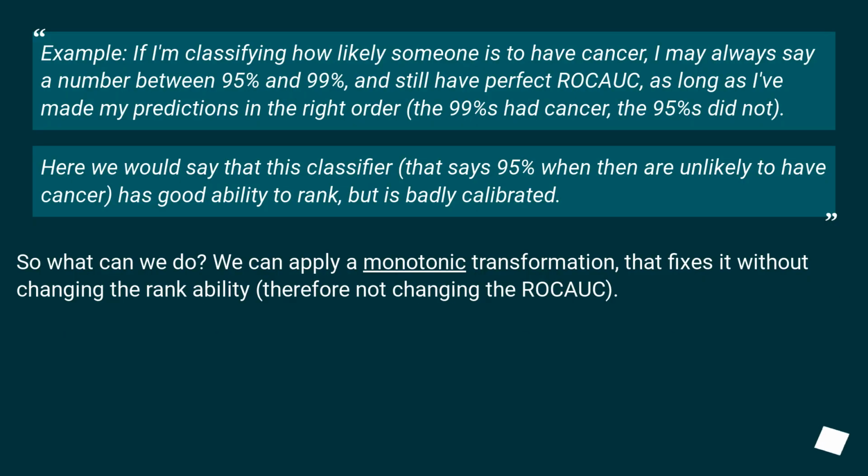Example, if I'm classifying how likely someone is to have cancer, I may always say a number between 95% and 99%, and still have perfect ROC AUC, as long as I've made my predictions in the right order. The 99%s had cancer, the 95%s did not. Here we would say that this classifier, that says 95% when they are unlikely to have cancer, has good ability to rank, but is badly calibrated. So what can we do?